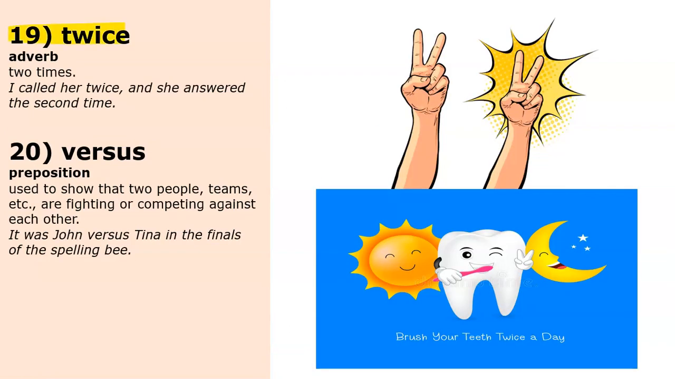Our next word is twice. Twice is an adverb and it means 2 times. For example, I called her twice and she answered the second time. Or I can say brush your teeth twice a day. So anytime that you do something 2 times, you can use this word twice instead of just saying 2 times. For example, you can say, I went to the store 2 times because I forgot to buy something. But instead of saying 2 times, you can use twice. You can say, I went to the store twice because I forgot to buy something.